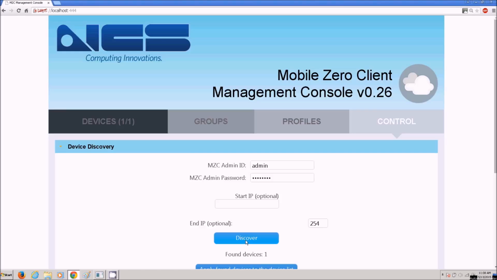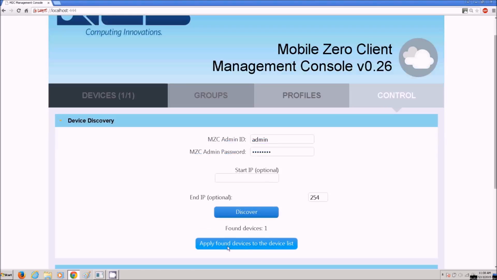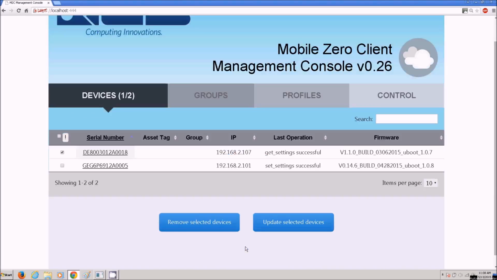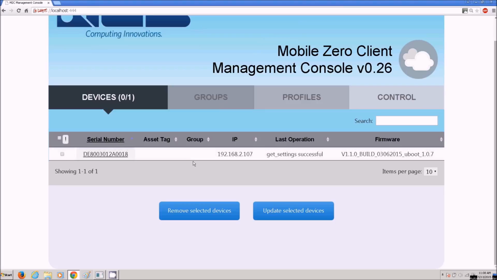So first we have to open up the Management Console and try to detect your devices on the network. So go to Control, Detect Devices, and you'll see your device listed with a check mark, the new one that has been found. I'm going to go ahead and remove one that was previously there just to make things simple. So the only one left is the one that we found during this session.